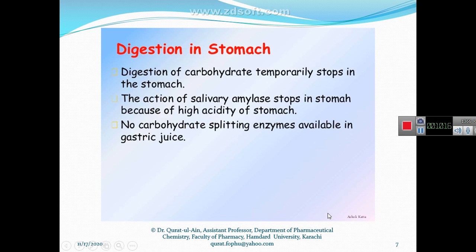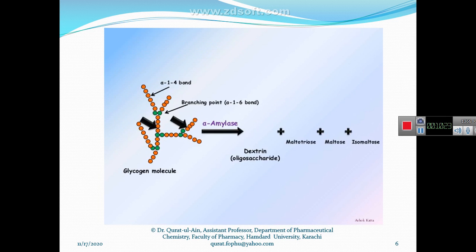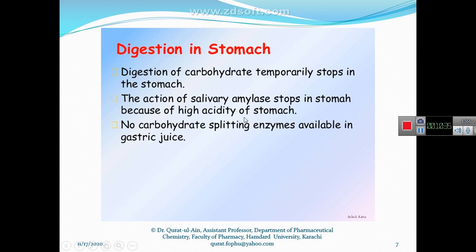So what happened then? All this happens in our mouth by the action of alpha amylase. This glycogen molecule, that is a polysaccharide, is converted into oligosaccharide and monosaccharide. And then what happens in the stomach?